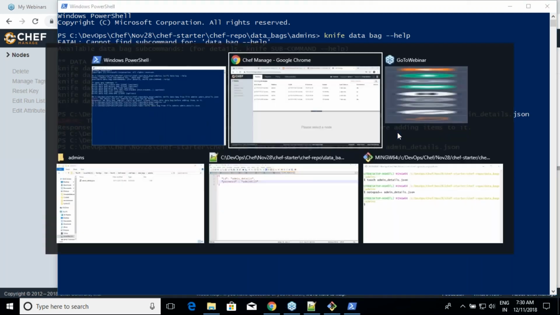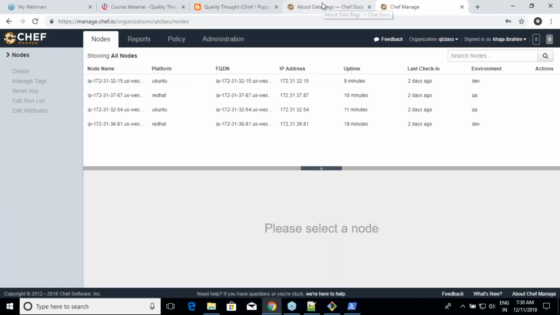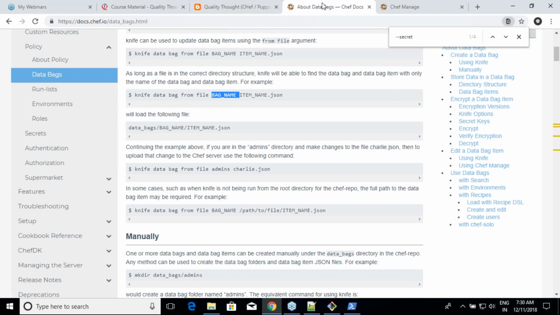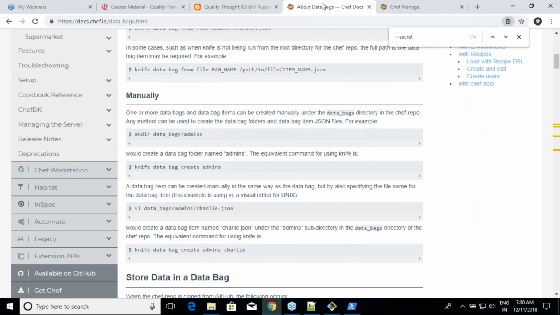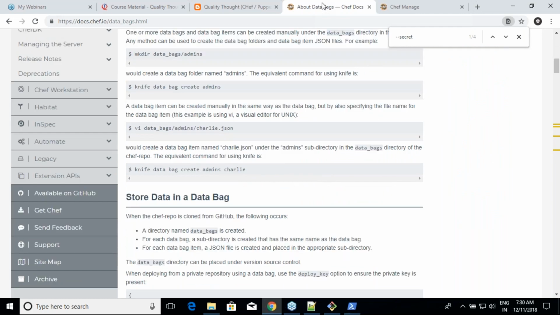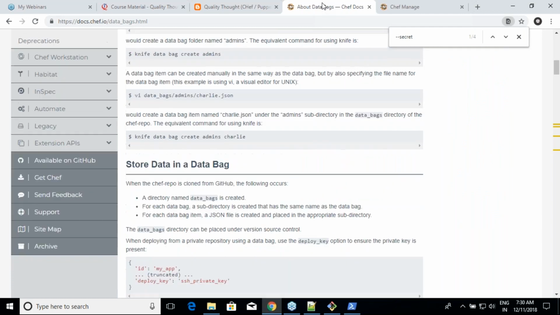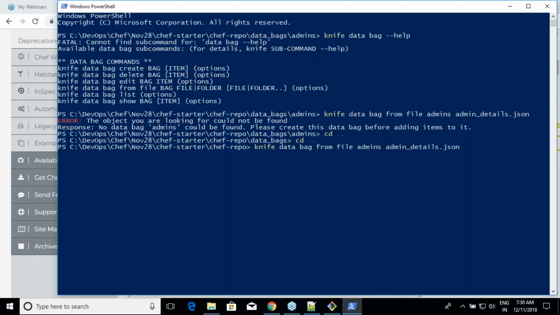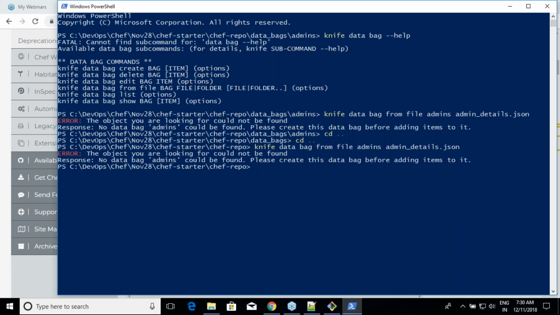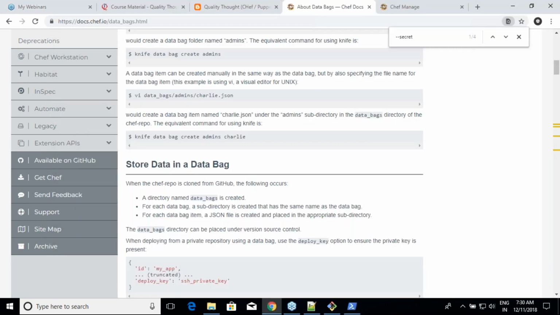Even if you miss a simple thing, it will say that I don't find it or I don't know what you're speaking about. So data_bags, admin. Okay. We have this stuff. Yeah, looks good. Strange.